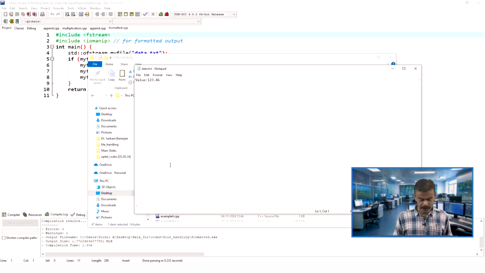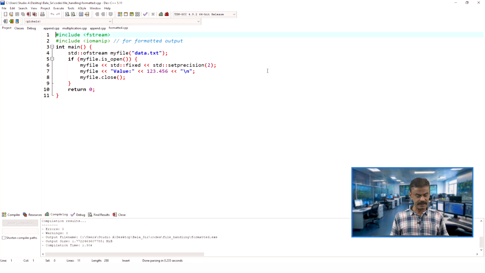Yes, in data.txt we have the value 123.46. Here you can see my file is printing the value, with the text "value" in double quotes, so it comes with the colon, and then this 123.456 becomes 123.46. If you look at line number 6, we are using fixed and then the set precision.